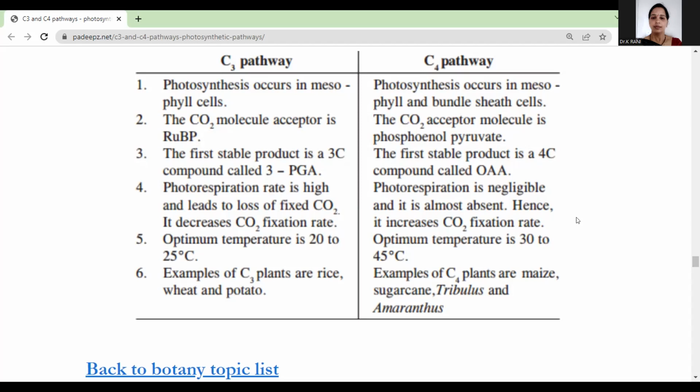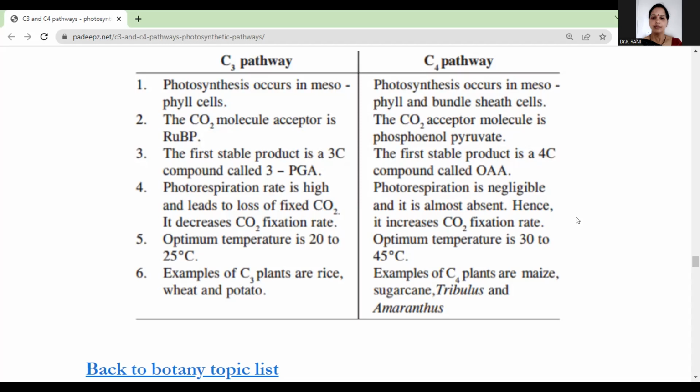In C3 plants, the optimum temperature is 20 to 25 degrees centigrade, which is almost room temperature. But C4 plants are adapted to arid conditions, so the optimum temperature is higher, 30 to 45 degrees centigrade. So the optimum temperature of the C4 pathway is 30 to 45 degrees centigrade.